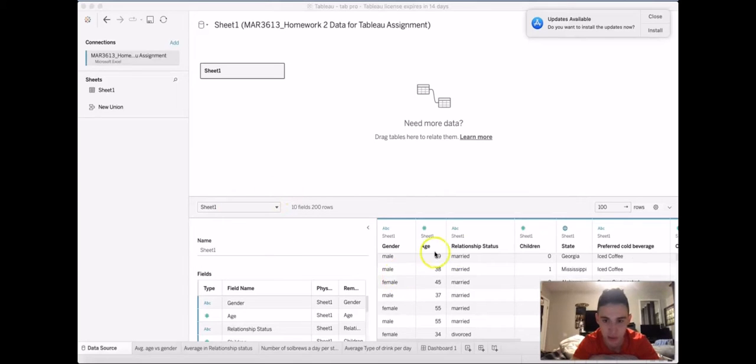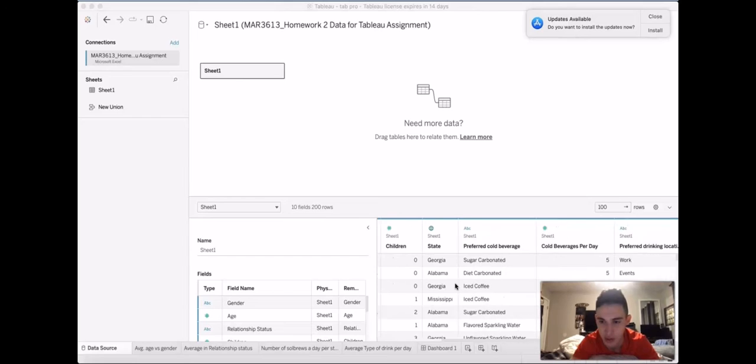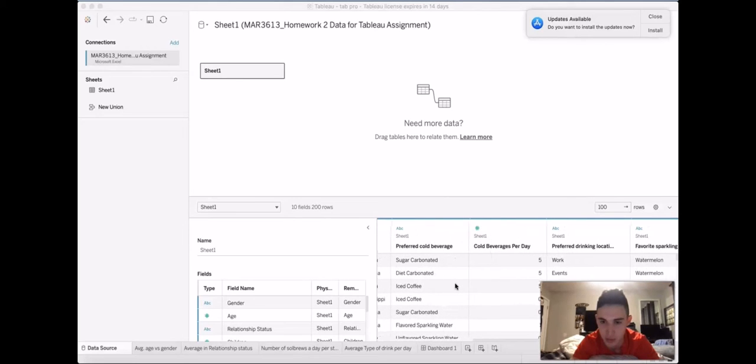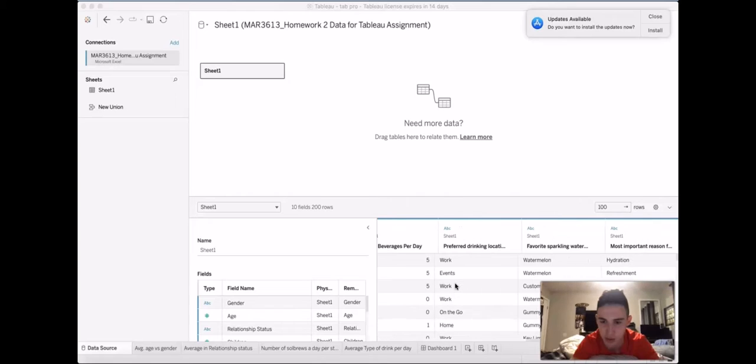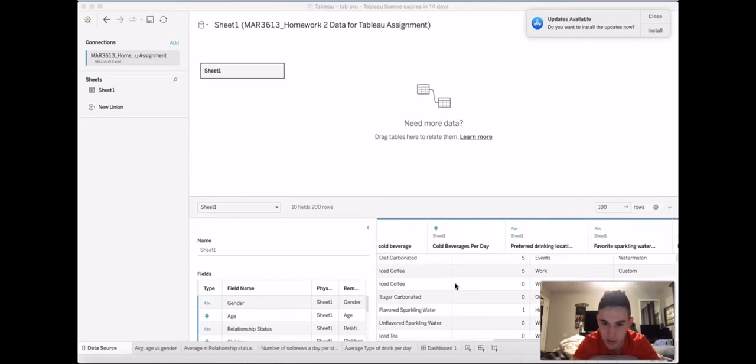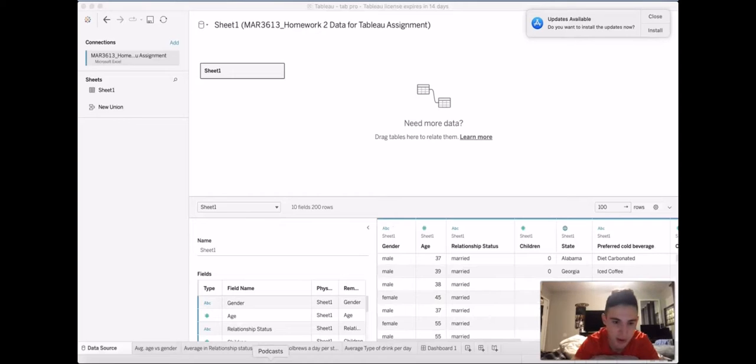First we have our data source. This is the data that shows all the age, gender, and preferred cold beverage per day, preferring drinking location. And I always like to review my data before I actually jump into presenting anything about it.